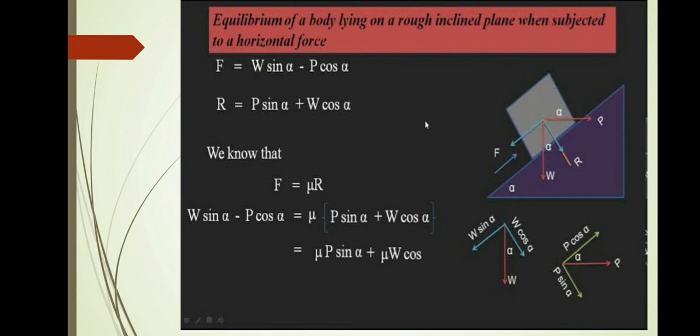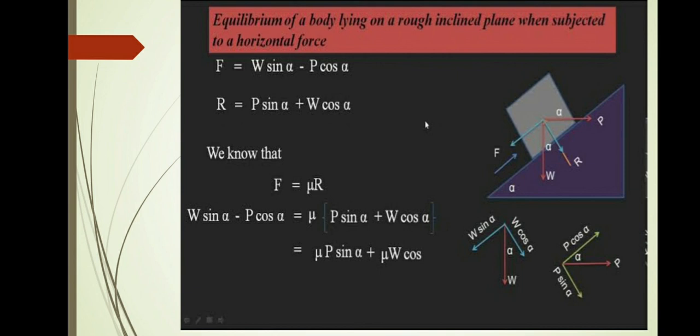Let us consider a body. P is the magnitude of the external force and theta is the angle. The forces acting on the body are: first, the weight W of the body acting vertically down; second, the normal reaction R acting perpendicular to the plane; third, the force of limiting friction μR acting along the plane; and fourth, the external force P making an angle theta with the line of greatest slope of the inclined plane.